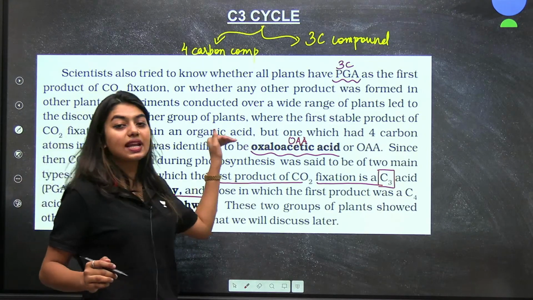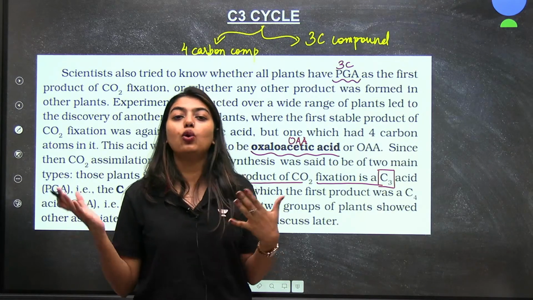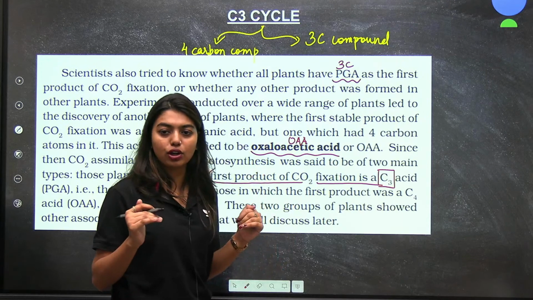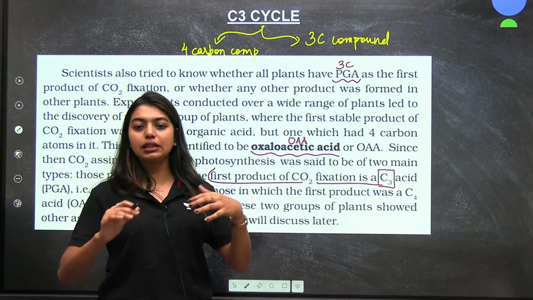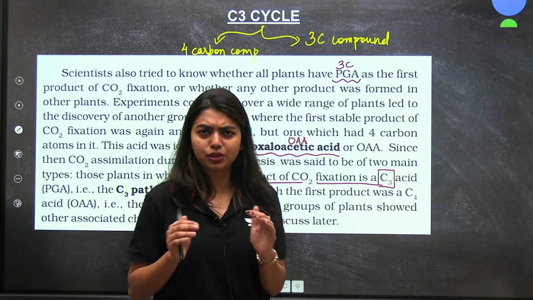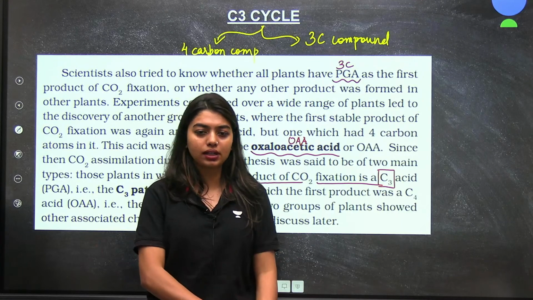Is this clear to all of you? Can I quickly know the main difference between the C4 and C3 cycle? The rest we will get into with the reactions.